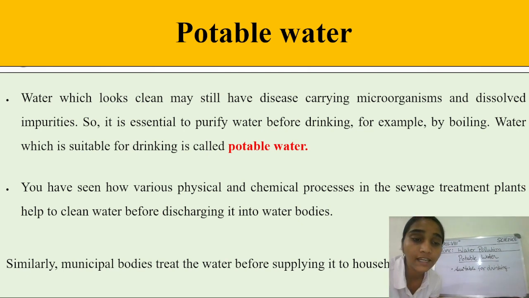And second, we have seen how various physical and chemical processes in the sewage treatment plants help to clean water before discharging it into water bodies, right? Some industries are treating their chemical waste before disposing of it into the water bodies, because that is harmful. And similarly, when the water reaches our households, the municipal bodies treat the water before it, because we can't eventually drink any water.